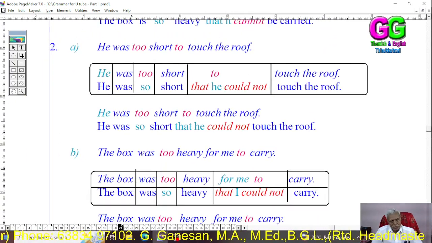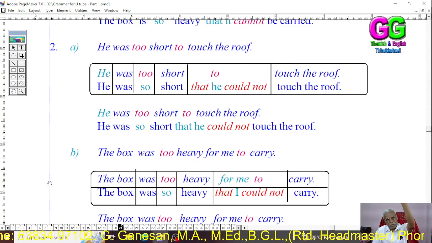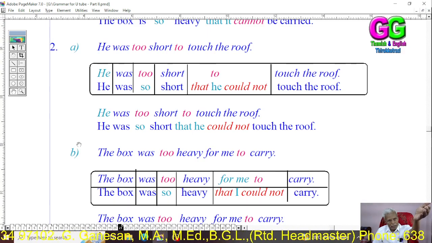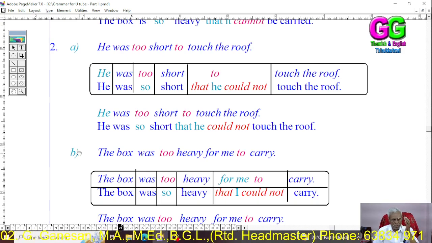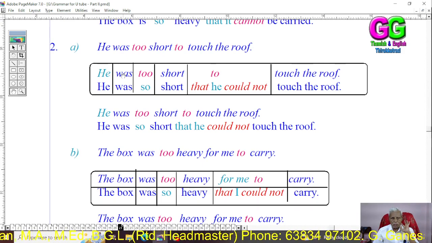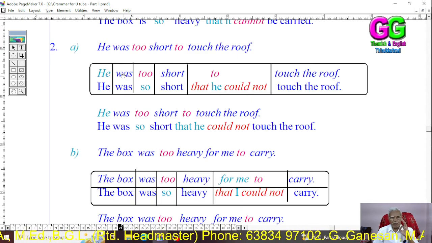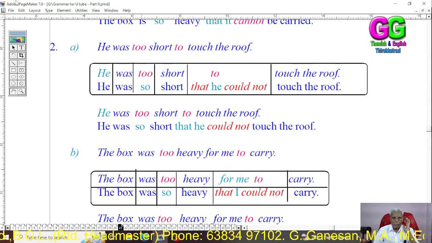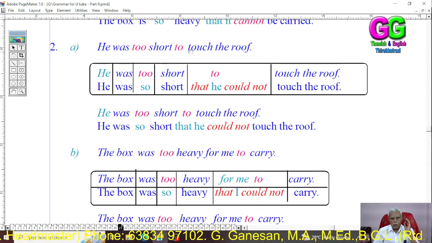Then here the same things, the three examples that we already saw in this class. Here the tense is past tense. In the second example, I have used past tense for a main reason. He was too short to touch the rope.